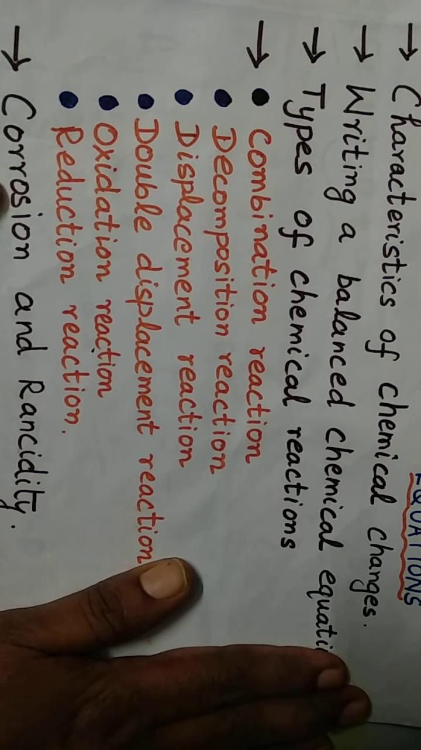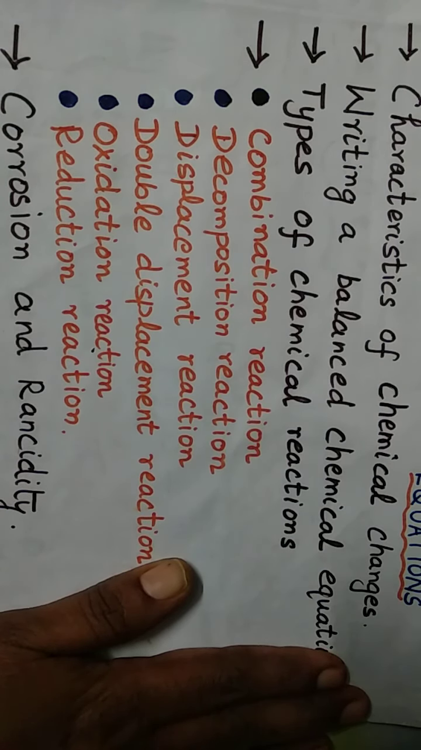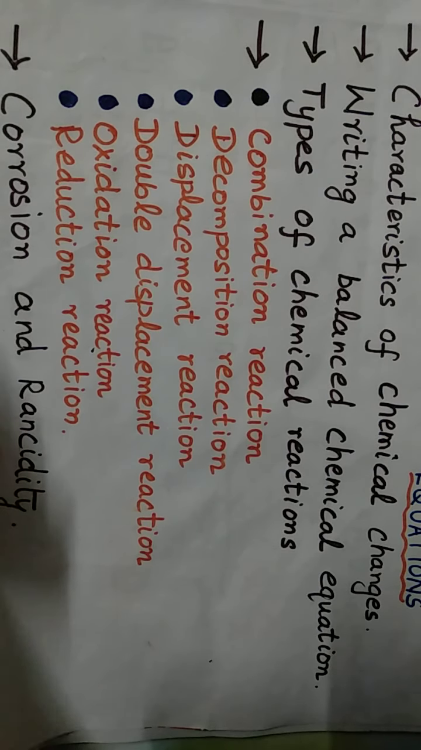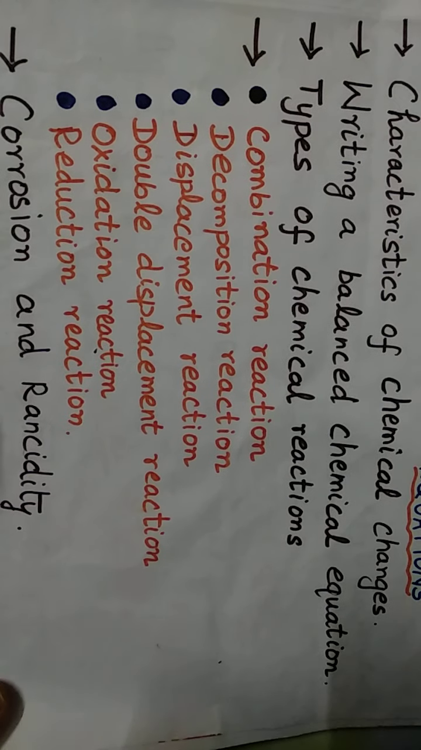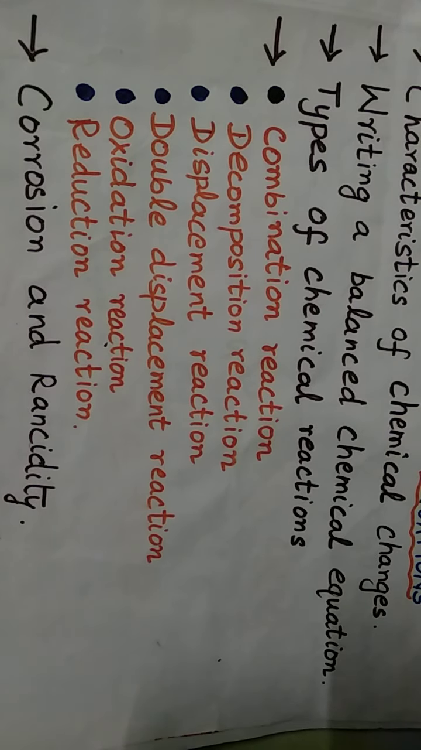All our iron articles, that is our buildings and all, are made up of iron and other metals only, so when they are exposed to atmospheric gases, they get corroded. So corrosion, and how to prevent it, we are going to see in this video. And also the other effect of oxidation, what is called rancidity, both we will see in this video.